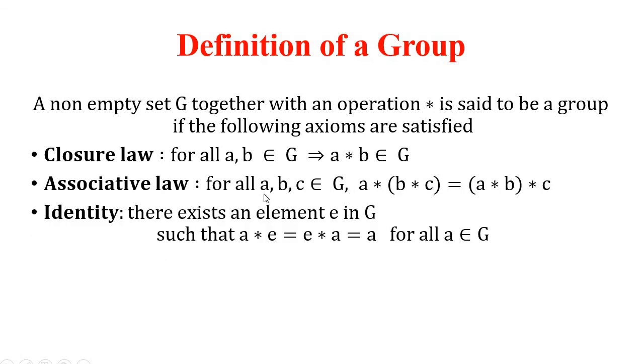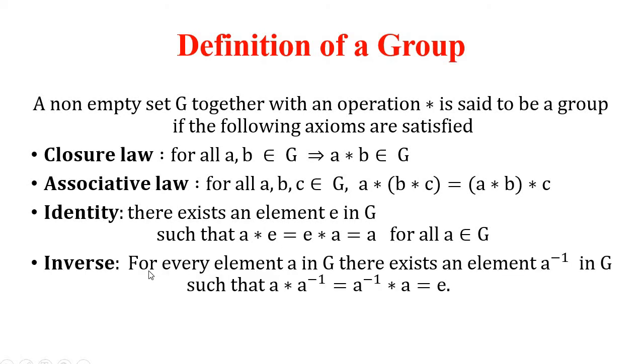Third property is identity. There exists an element e in G such that a star e is equal to e star a is equal to a for all a belongs to G. See, here when you are operating with an identity element with another element, the product or the sum remains same. For example, 0 is the identity element with respect to addition. When you add 0 to any number, the sum is the same number itself. And with respect to multiplication, 1 is the identity element. When you multiply any number with 1, the product is the same number itself.